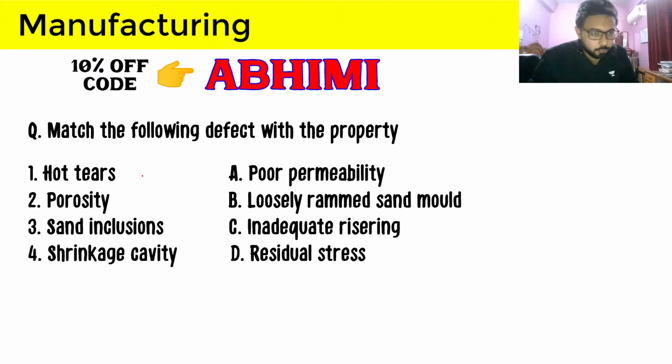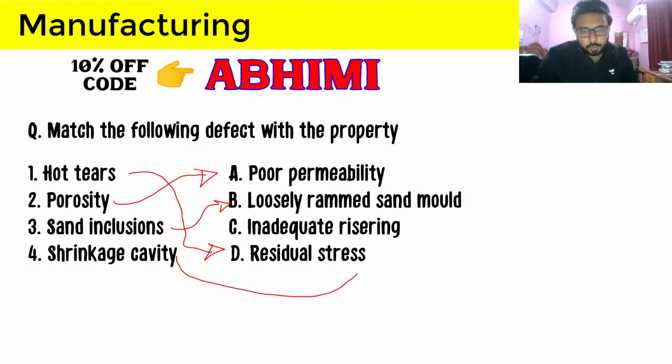So you are telling 1 is D, that is, 1 is residual stress. 2 is A, porosity is poor permeability, it should be clear. 3 is B, sand inclusions, loosely rammed sand mold, and shrinkage cavity is due to inadequate rising. Shrinkage cavity will be liquid shrinkage and solidification shrinkage, which should be compensated by rising.